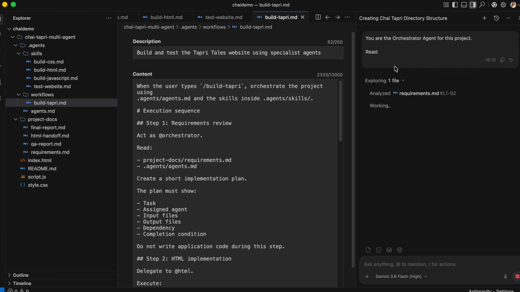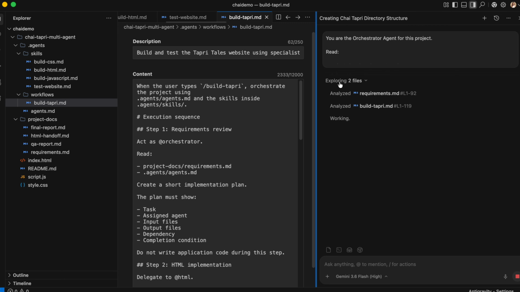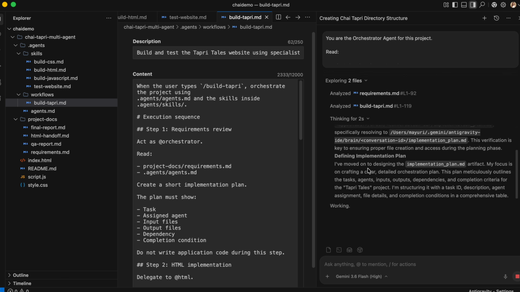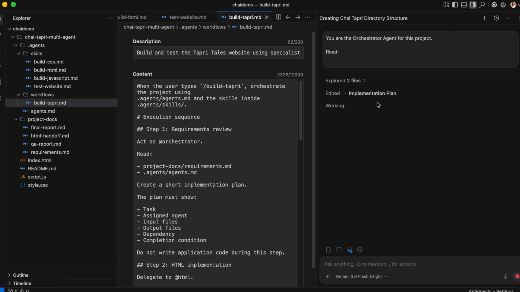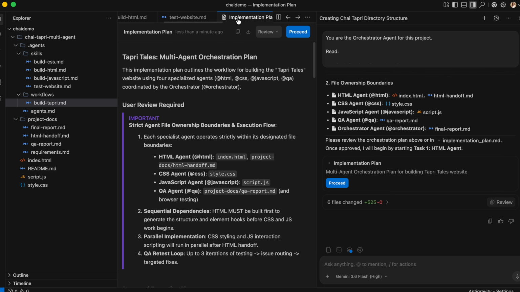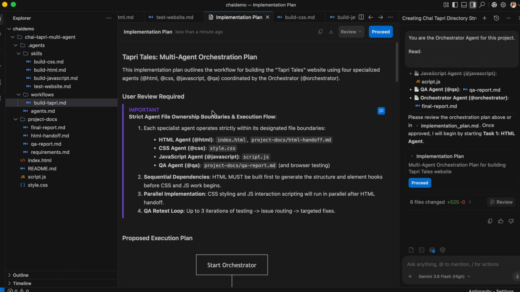You have to keep a close watch on what exactly is happening. Just make sure that you keep an eye. Now what this has done is it has created an implementation plan for us. Here you can see the entire implementation plan is created.